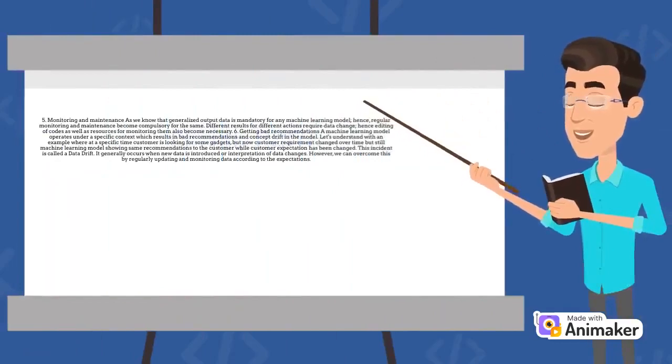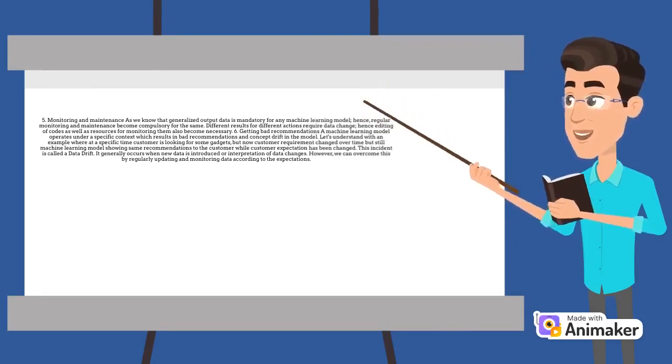5. Monitoring and maintenance. As we know that generalized output data is mandatory for any machine learning model, hence regular monitoring and maintenance become compulsory for the same. Different results for different actions require data change, hence editing of codes as well as resources for monitoring them also become necessary.